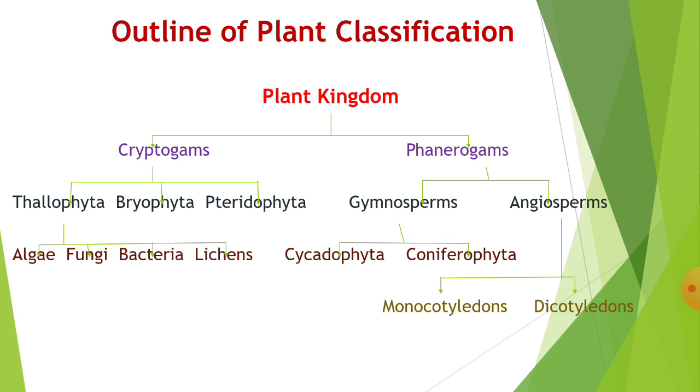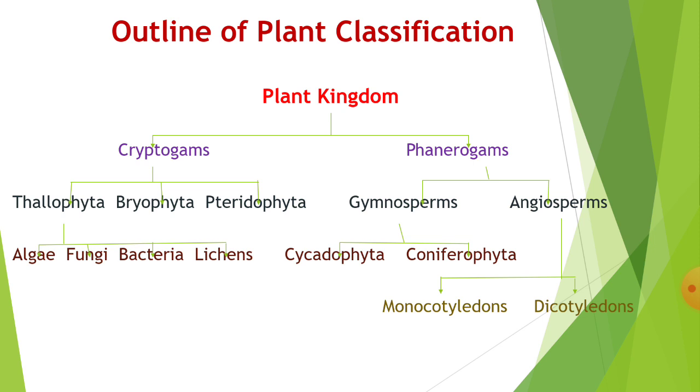Then the second group of the plant kingdom is phanerogams, which are higher plants or flowering plants. They are divided into two groups: gymnosperms and angiosperms. Gymnosperms are again divided into two groups, Cycadophyta and Coniferophyta, and angiosperms are divided into two groups, Monocotyledons and Dicotyledons. So this is the outline of plant classification. You may write this in your notebook and study it well.